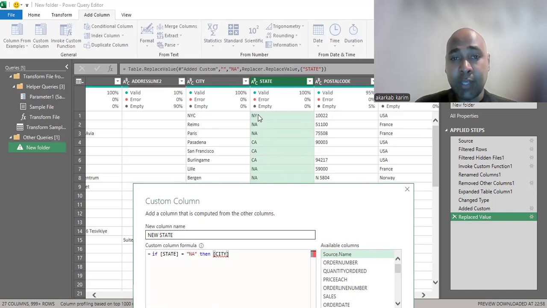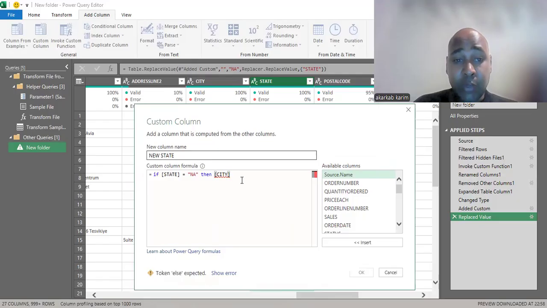So here, for example, let's take this example that we have here. We have New York State and we have null here. So null means null value, but I replaced it with this text to recognize it. Here, what I need to do is replace it with the name of the city that we have here. We have Rhymes. I need to replace it now with the Rhymes state. That is the purpose of this expression. So if state is null, then I replace it with city.